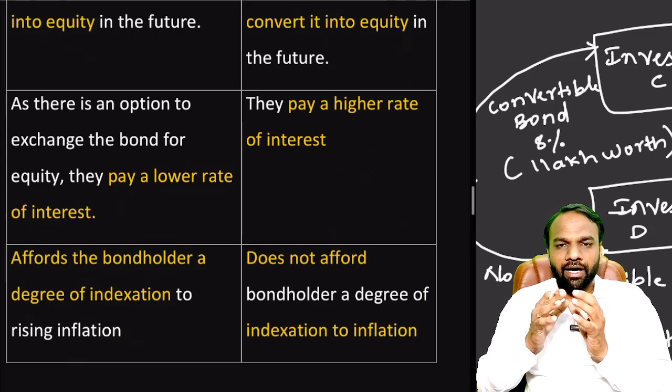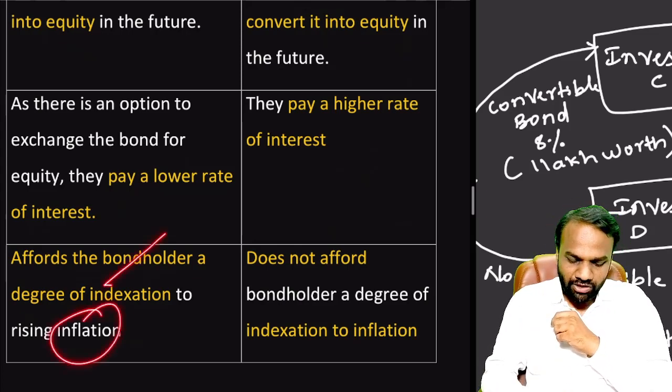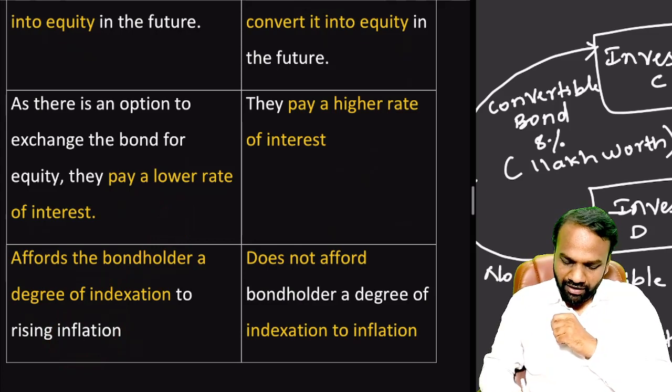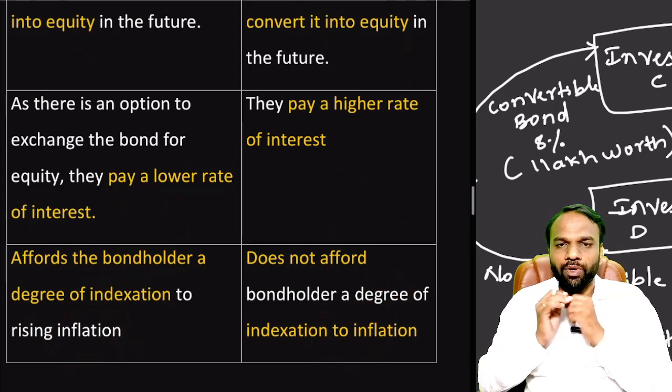So between convertible bonds and non-convertible bonds, the degree of indexation to inflation is offered by convertible bonds, and non-convertible bonds do not offer any kind of protection with respect to inflation. Again, these are the important points to note. So this was a brief discussion about convertible bonds and non-convertible bonds, a very important topic from the exam point of view.